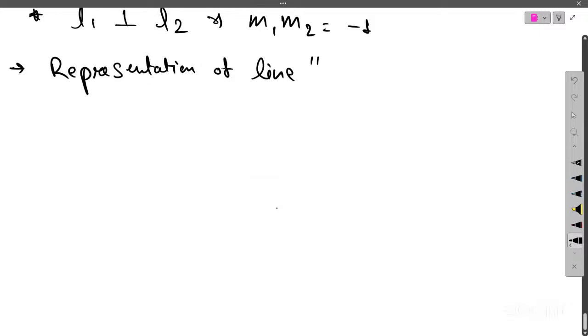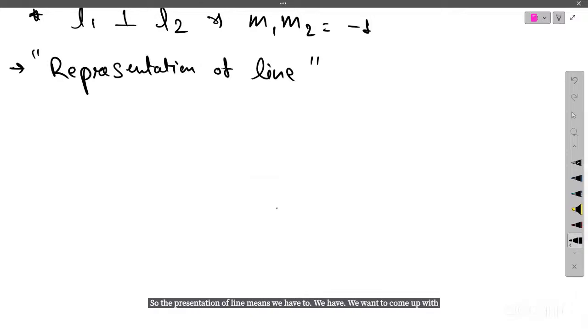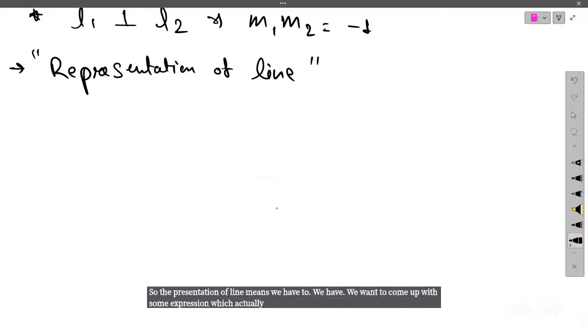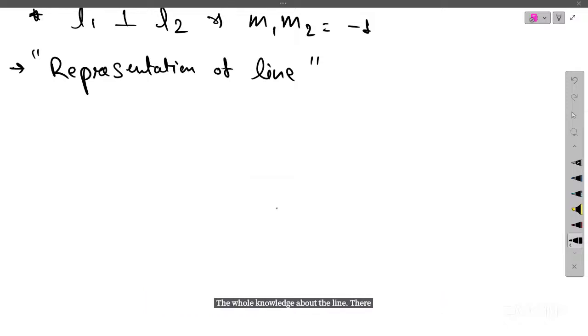So representation of a line means we want to come up with some expression which actually gives us the whole knowledge about the line. There are some doubts. I'll unmute you guys. Yes, Devansh.